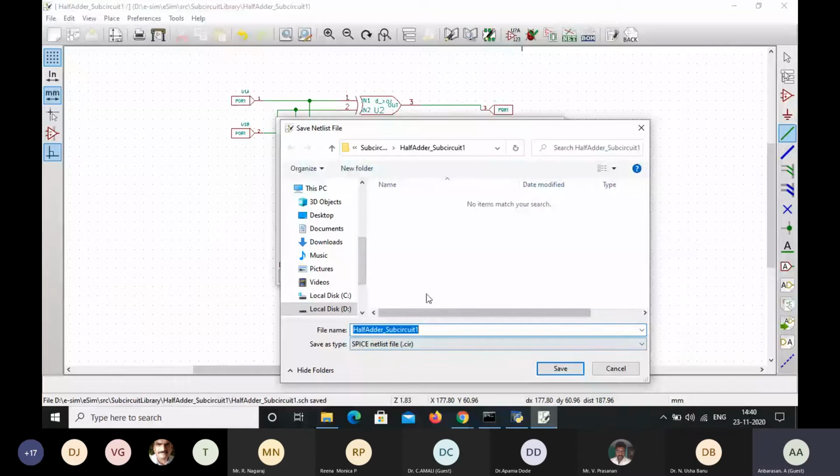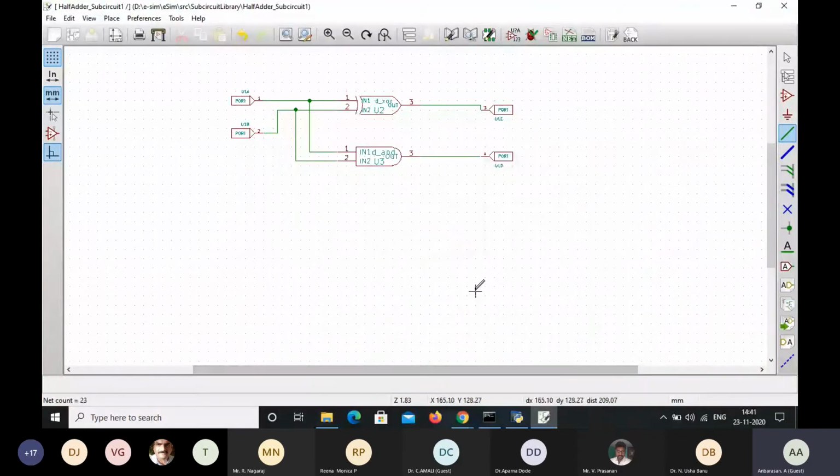So with respect to our circuit name, which is saved as .cir, with respect to the location, actually at the first page we have selected new subcircuit. So by default, this schematic will be saved in the subcircuit as the name which I gave, half adder underscore subcircuit 1.cir. I'm going to save this file. Now I have created one half adder, and then I'm going to convert this half adder into a subcircuit.